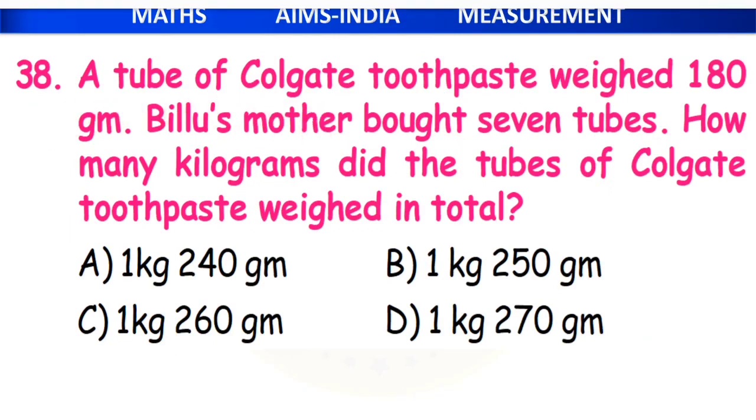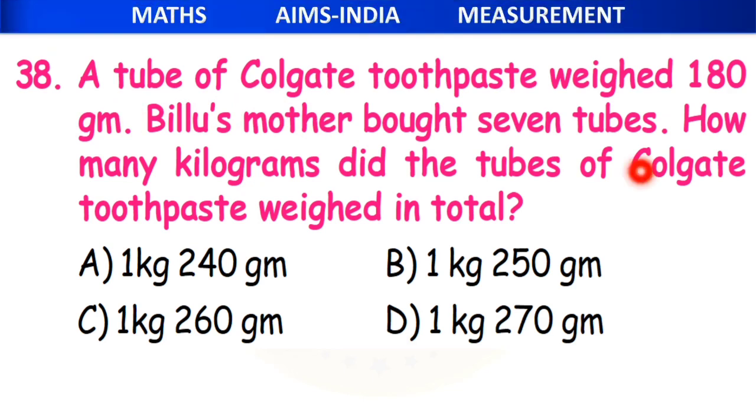Coming to question 38. A tube of Colgate toothpaste weighed 180 grams. Now Bilu's mother bought 7 tubes. How many kilograms did the tubes of Colgate toothpaste weigh in total? What are they saying?